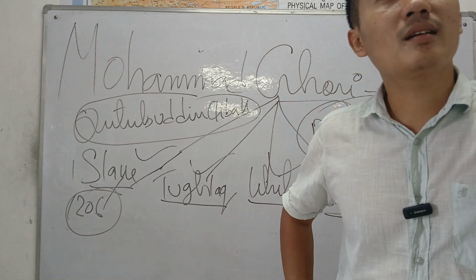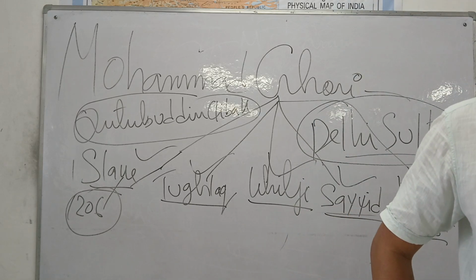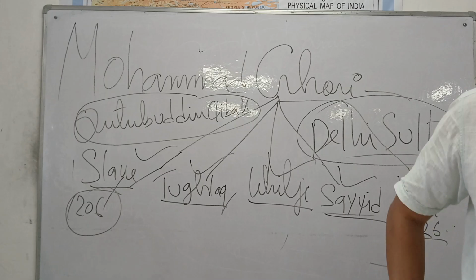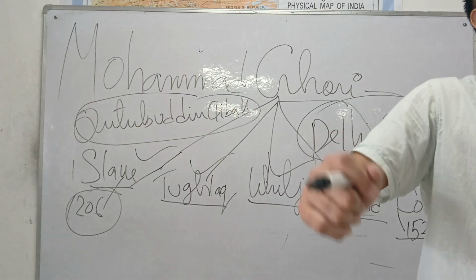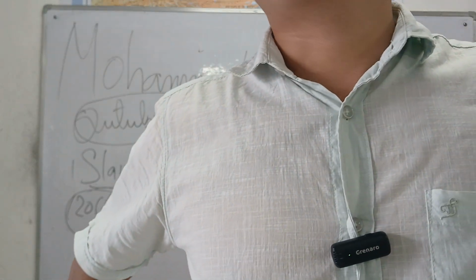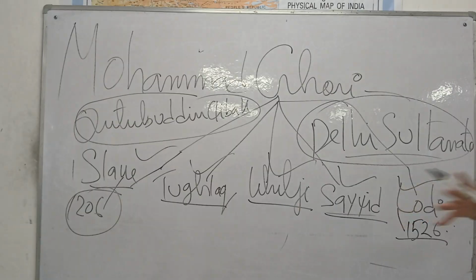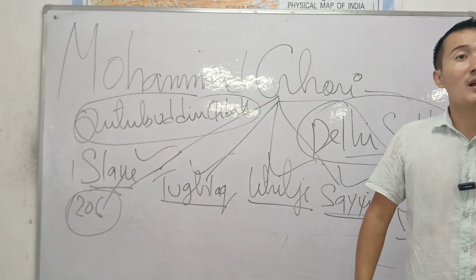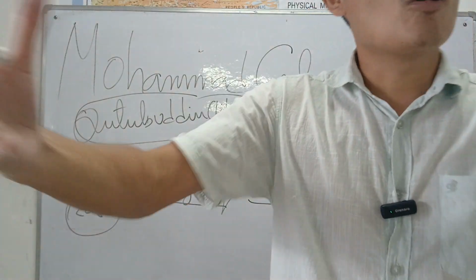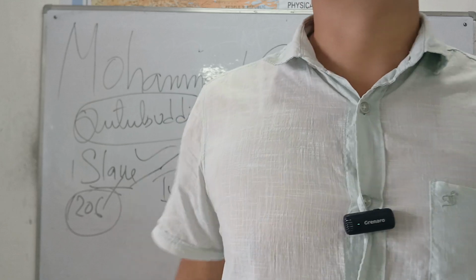Take the example. We are all Nagas, but you are Sumi, you are Lotha, I'm Angami, like that. When a Sumi became the king, he will name the dynasty as the Sumi dynasty. When an Ao became the king, he will name it the Ao dynasty. That is the only name. Tughlaq, Sayyid, Khilji, these are all Muslim. But when the king became too weak, I am the commander of the king, right? I will found a new dynasty, named after my own clan or tribe.